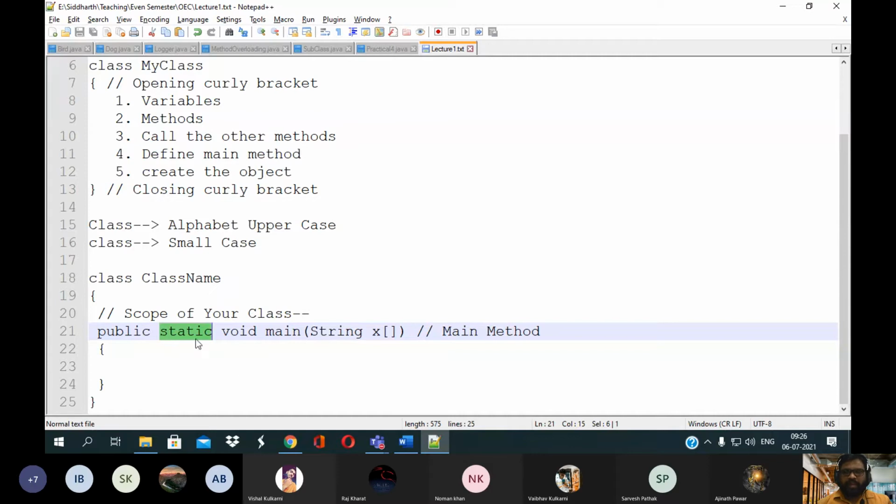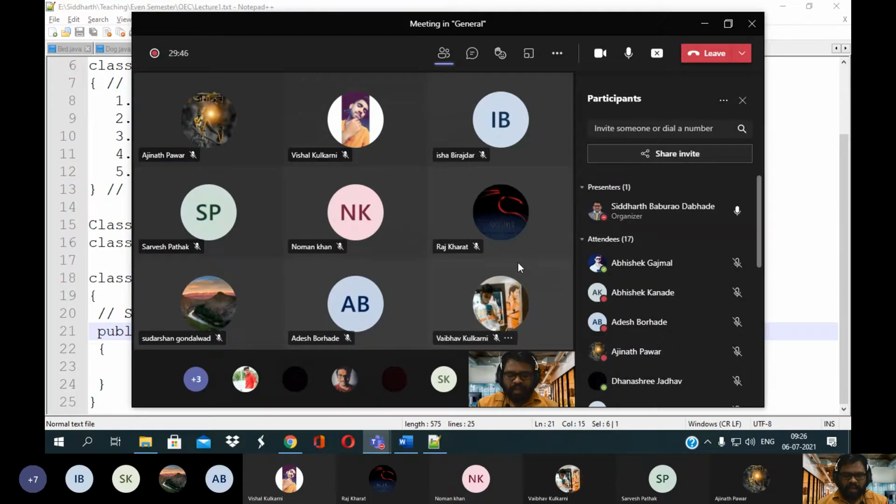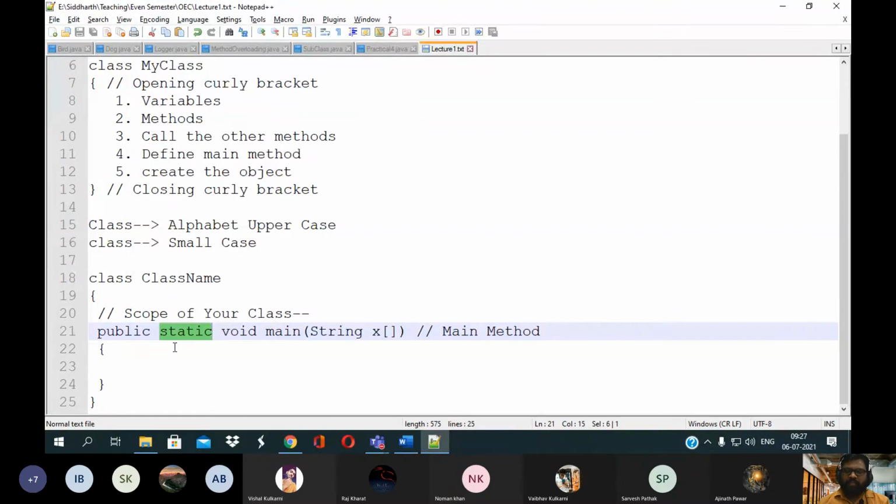Okay, so whenever you want to access any method defined under your class, that method is accessed with the help of the object of that particular class. But when we define the static keyword in front of your main method, at that time this static keyword executes before the object creation.